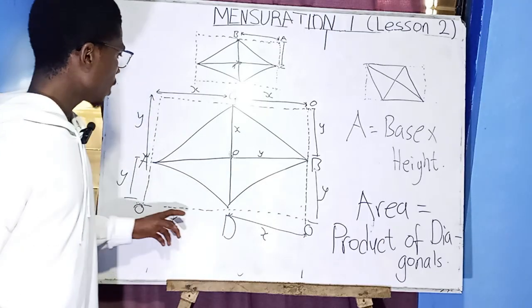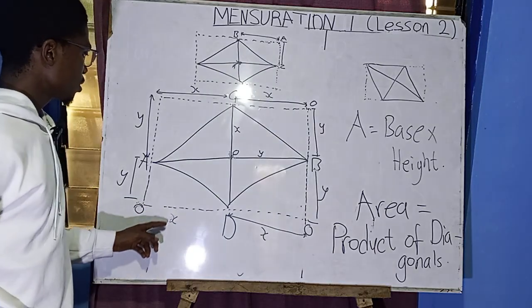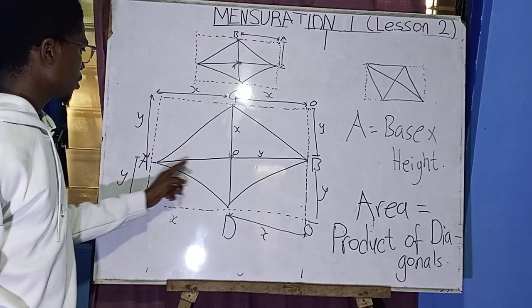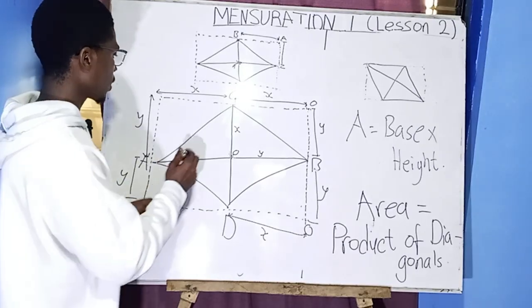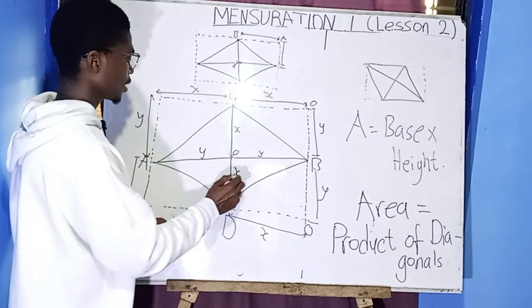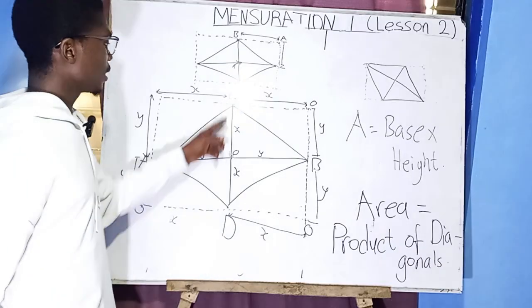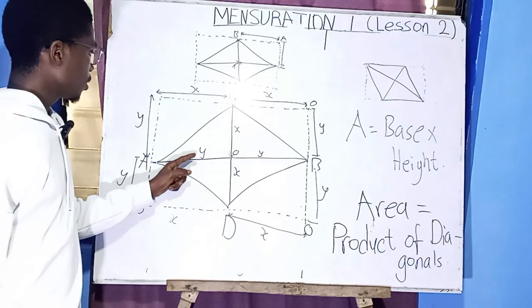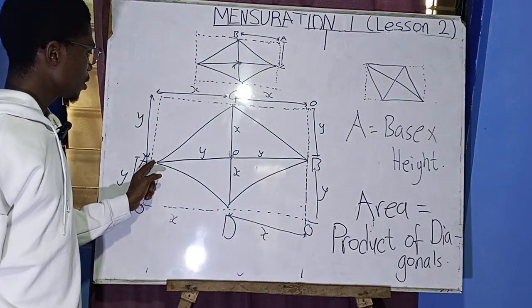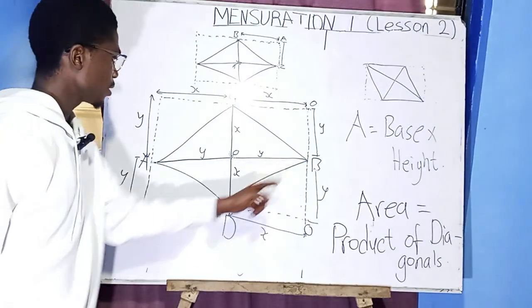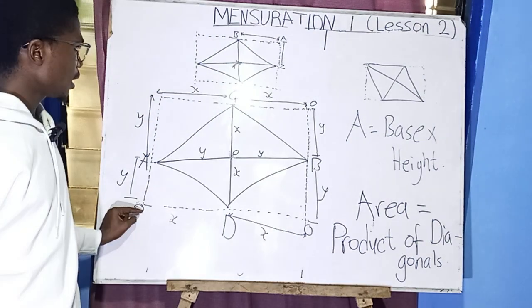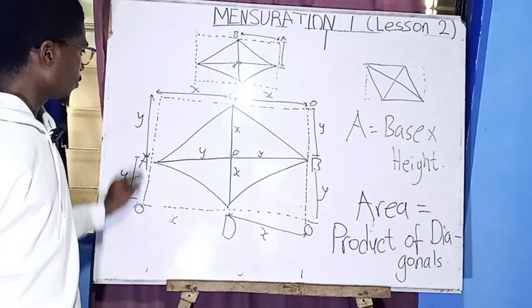Okay, so look at here. With this side, let me use y to represent this side and x here, because here and here are the same. So you can see that the length of this diagonal is the length of this side. And then, have you seen?